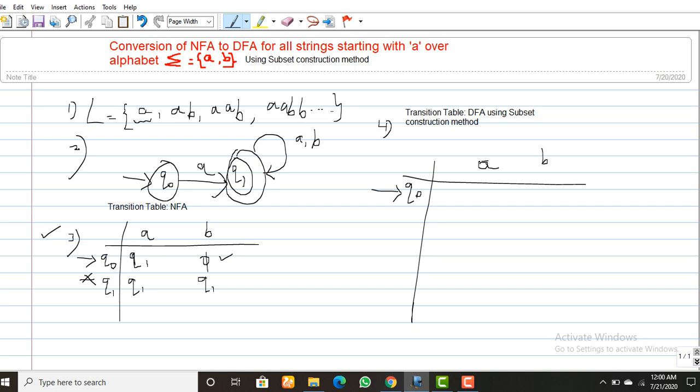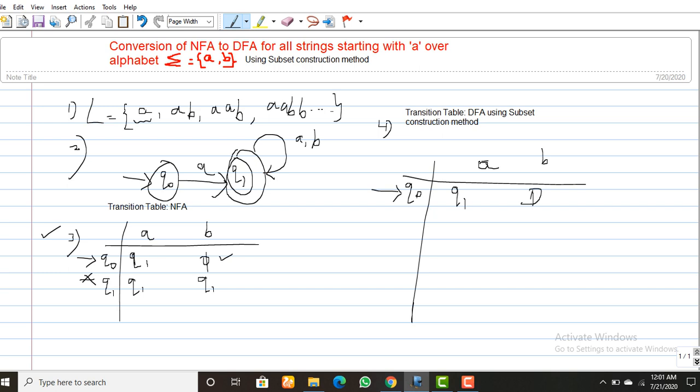On receiving A, your state Q naught moves to Q1. On receiving B, your state has no more transition. So in NFA, the phi is replaced by a dead state in DFA.